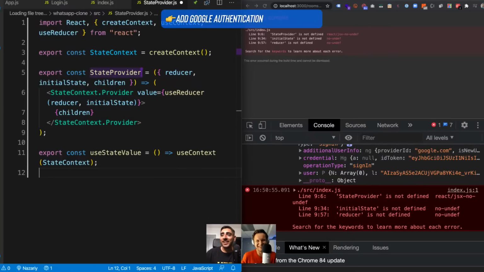And then the state provider is actually the data layer, right here. And this is called a higher order component. It takes three things: a reducer, an initial state, and children.